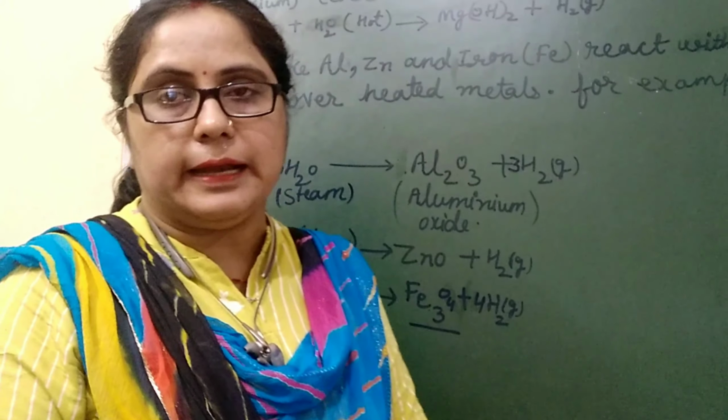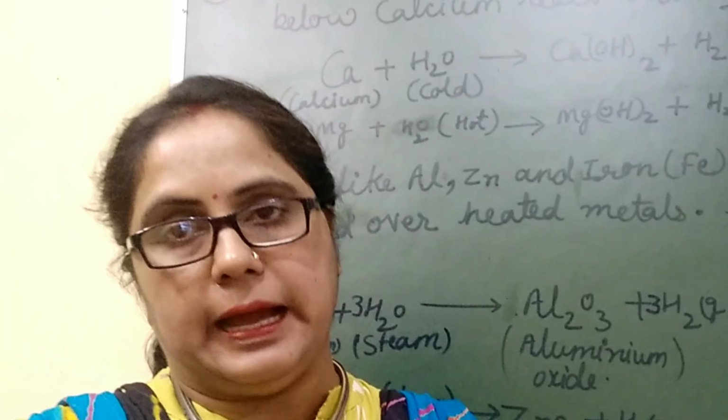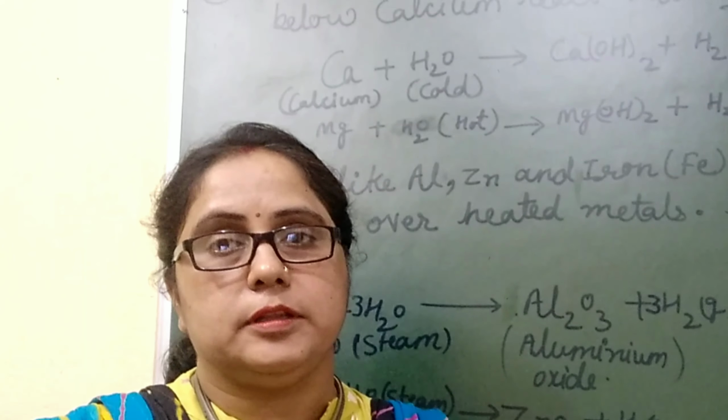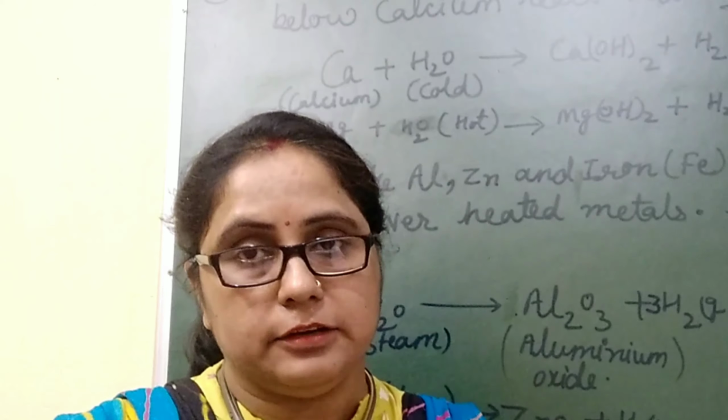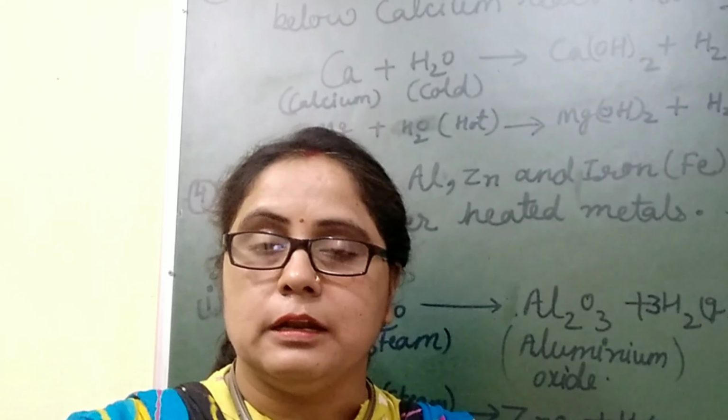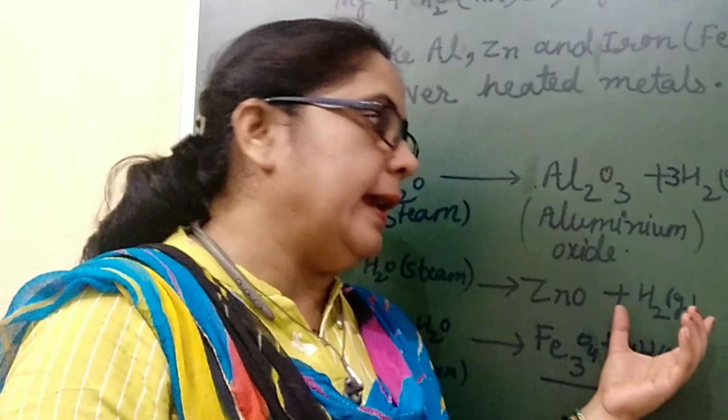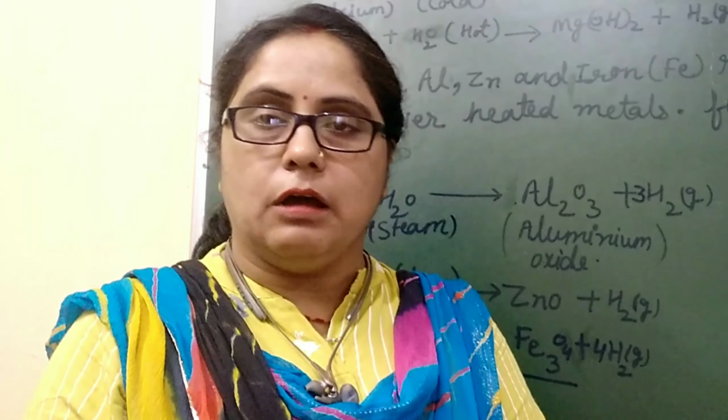Overall, we conclude from these reactions that metals, when they react with hot or cold water, form metal hydroxide and hydrogen gas, while those metals which react with steam form metal oxide and hydrogen gas. Now we will discuss the reaction of metals with acids.